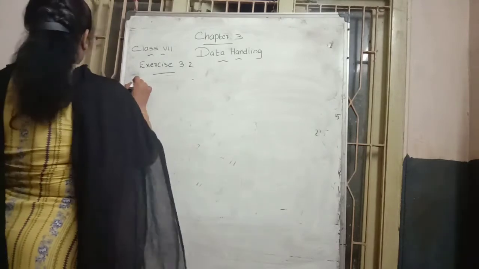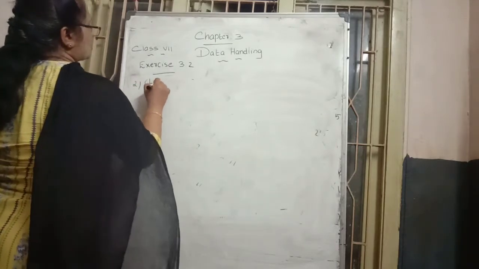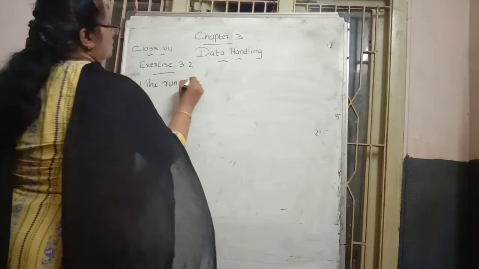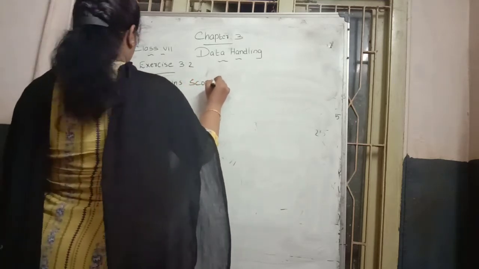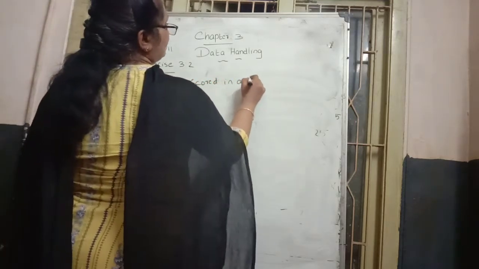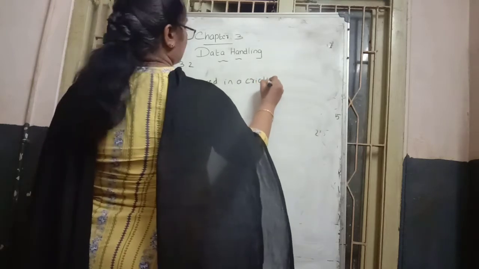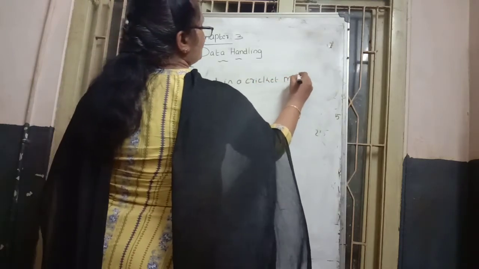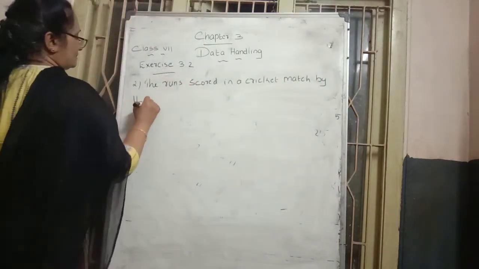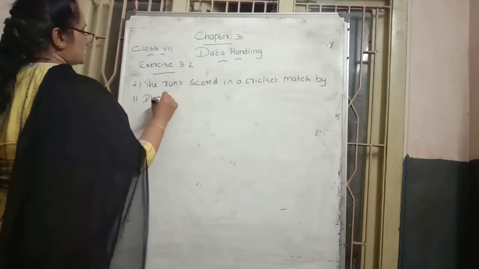Such type of second question: the runs scored in a cricket match by 11 players. How many players are there? 11 players are there.